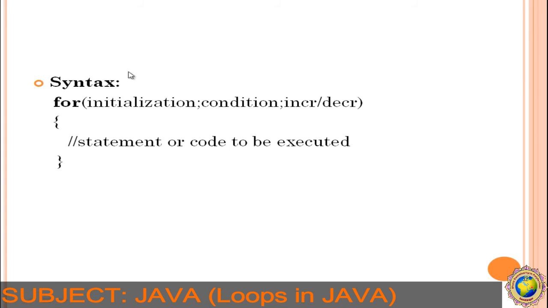In while and do while loops we individually write the initialization first, then check the condition, then the increment or decrement operator. But in the for loop we use these 3 at the same time: initialization, condition, and increment/decrement operator, right?